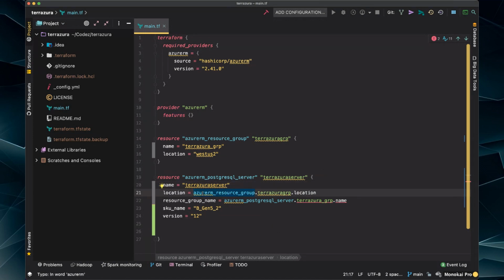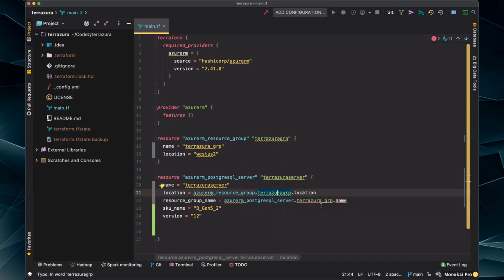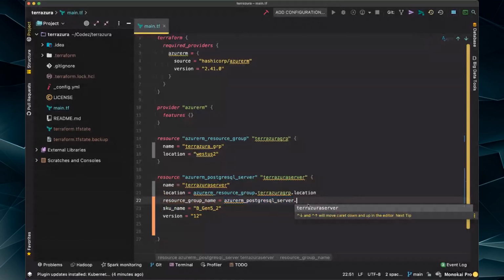This says something weird. Oh, Azure. Yeah, it doesn't like the spelling of that either. And it doesn't like this one probably. Terrazura group. So it is right. And this one looks like unresolved reference. Oh, that would cause a problem. So let's, oh yeah, because it's got an underscore and it doesn't need an underscore. Let's do this.